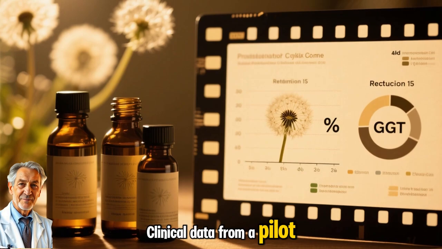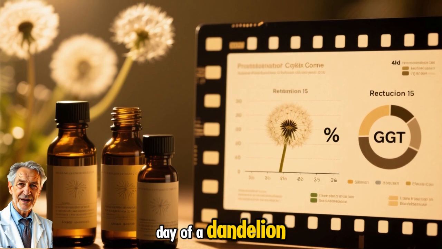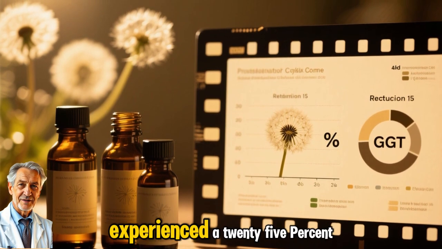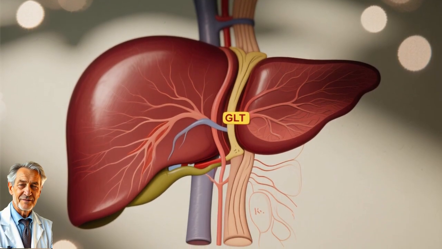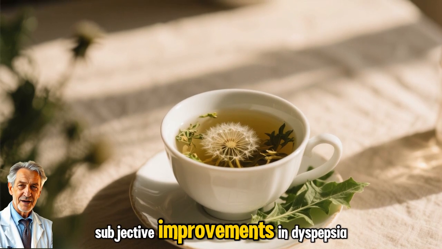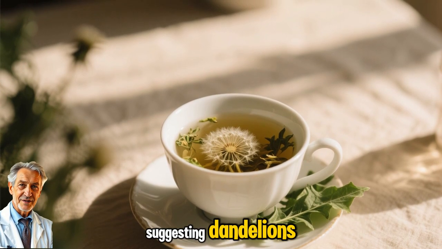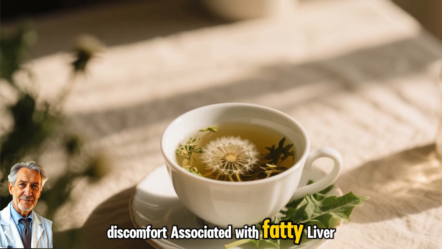Clinical data from a pilot study showed that 30 participants who consumed 2 grams per day of a dandelion extract for 8 weeks experienced a 25% reduction in GGT, a liver enzyme often elevated in individuals with fatty liver disease. Participants also reported subjective improvements in dyspepsia, suggesting dandelion's potential benefits in managing digestive discomfort associated with fatty liver disease.